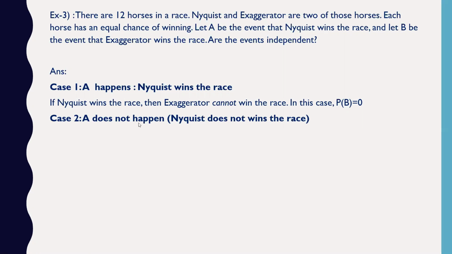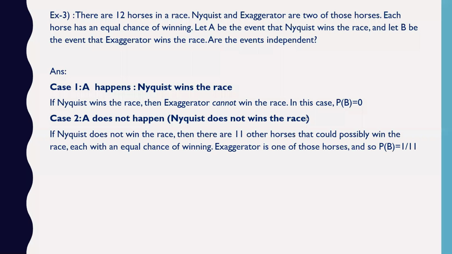Case 2, if A does not happen, it means Nyquist does not win the race. If Nyquist does not win the race, there are 11 more horses which have an equal chance of winning. Remember that there are 12 horses. Leaving Nyquist, which is included in this 12, 11 more horses are there, which are equally likely to win the race.